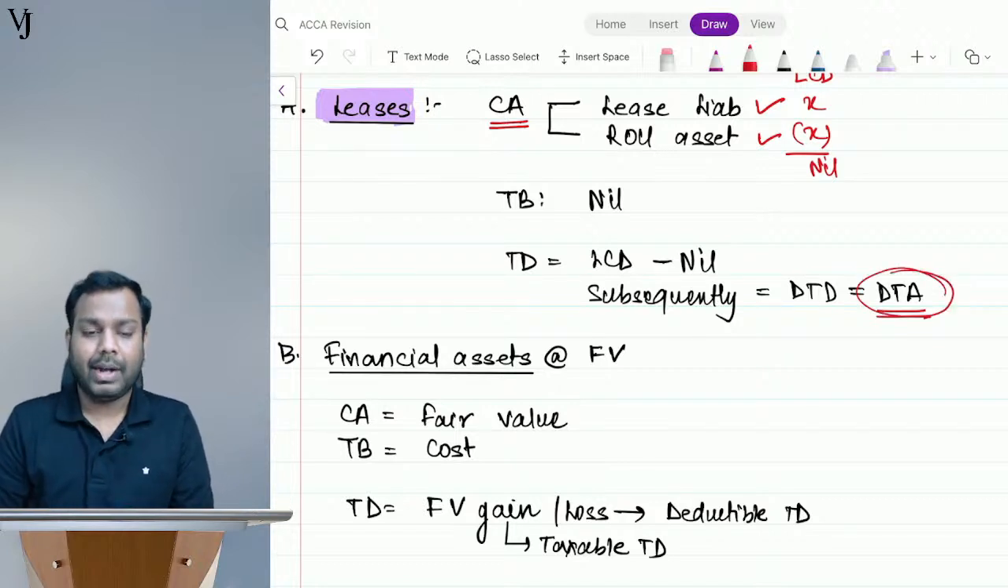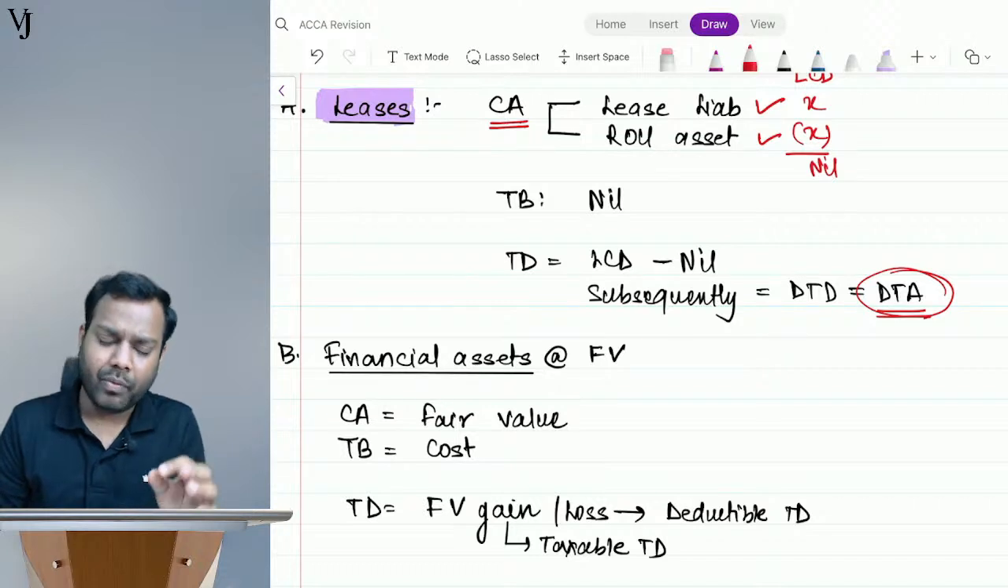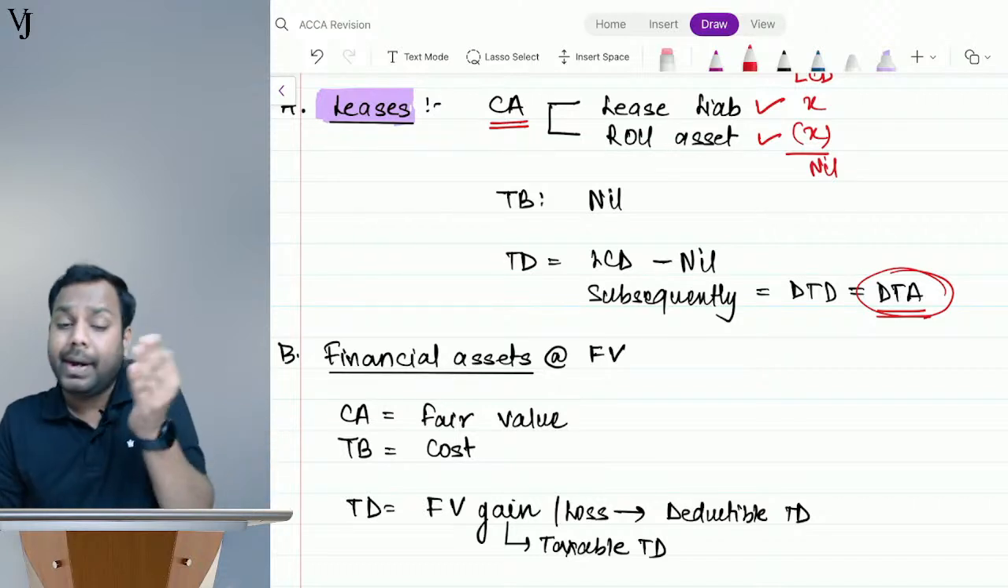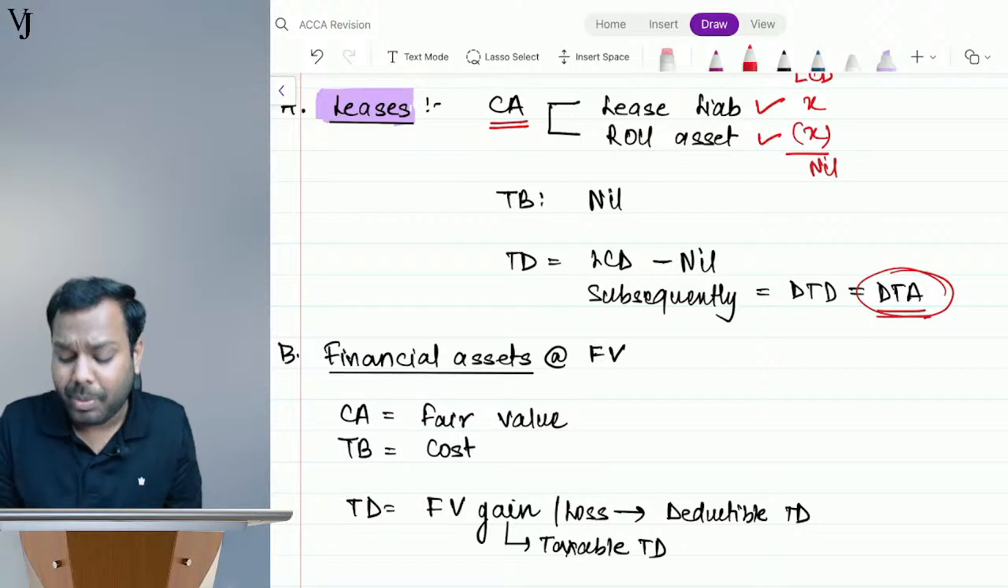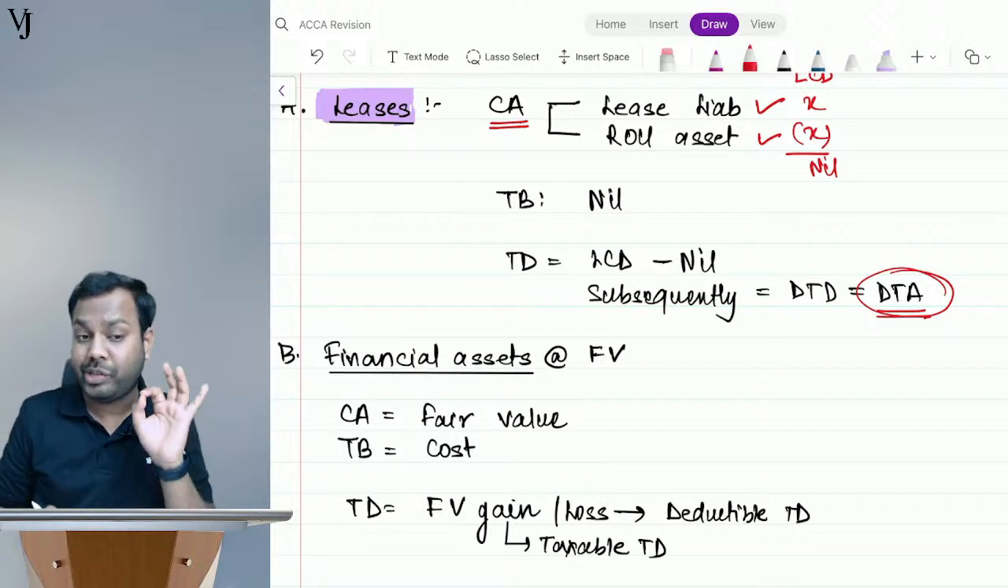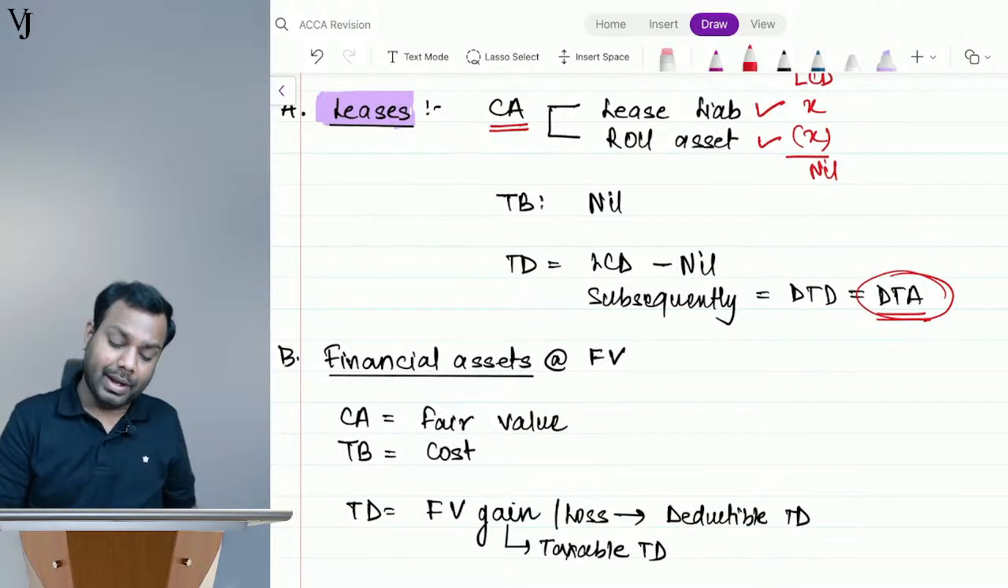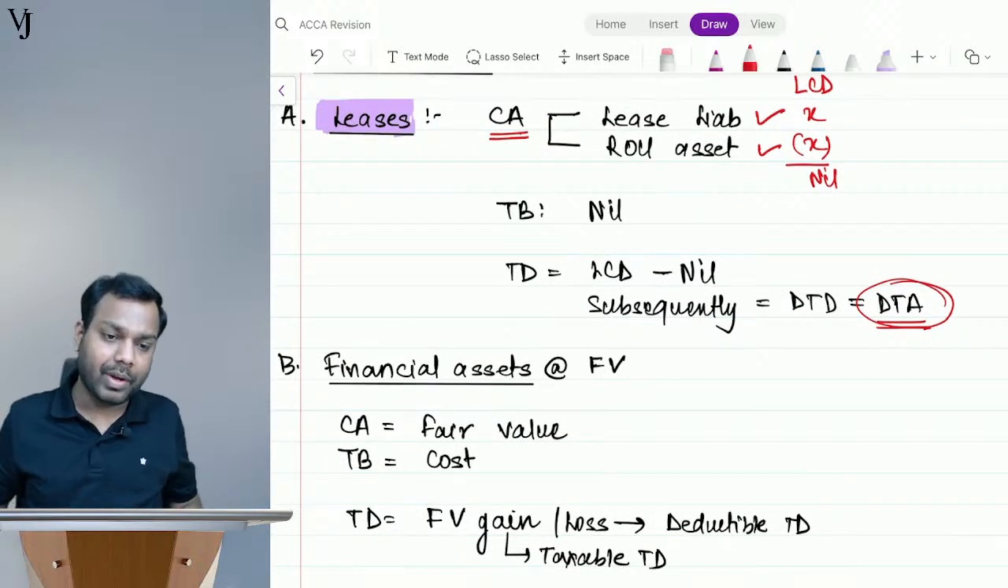And we have to recognize deferred tax asset or deferred tax liability depending upon whether it is a taxable temporary difference or deductible temporary difference. Generally, it will be deductible temporary difference. I am talking about generally. Is it clear? Is the deferred tax impact on leases clear, everyone?